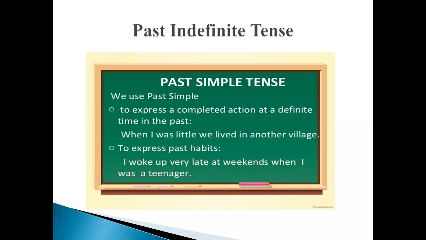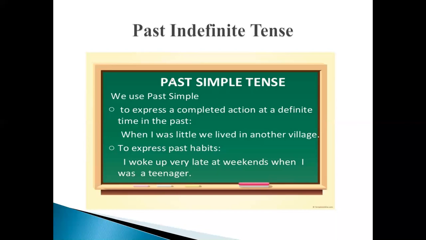Similarly, whenever we are going to express our past habits, repeated actions, or past routines, then we utilize past indefinite tense. For example, I woke up very late at weekends when I was a teenager. So when I was a teenager refers to a past time, and it refers to a past routine.